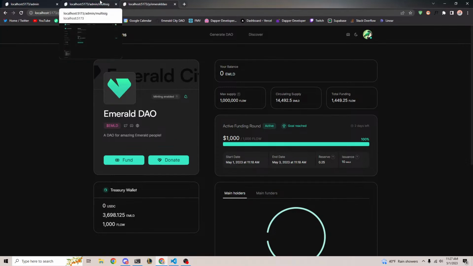Falcon says, "Is there a time limit of how soon the signers have to sign?" No, there's not. There's no time limit.